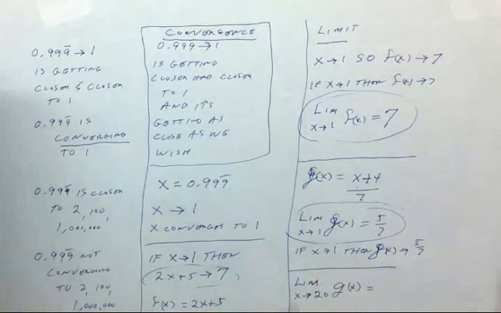Well, if x gets closer and closer to 20, g of x gets closer and closer to 20 plus 4 over 7, or 24 over 7. So I believe that some 6th graders, if they weren't put off by the idea of function, could actually find simple limits in 6th grade.